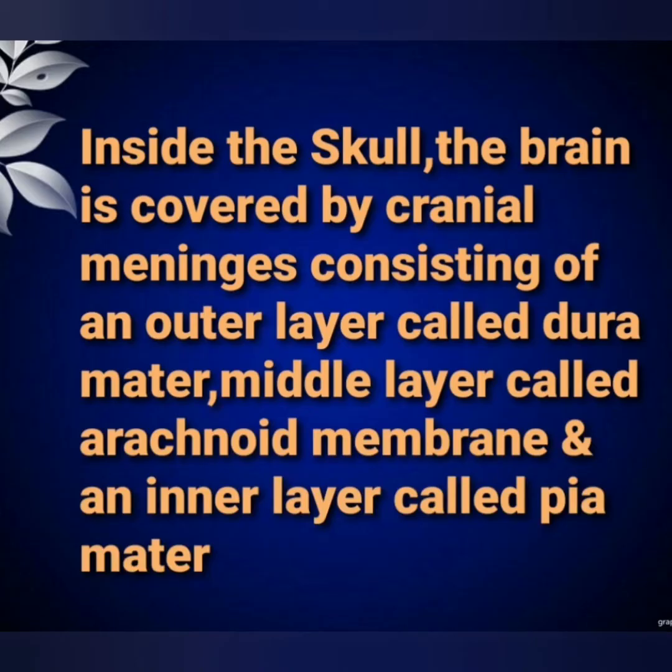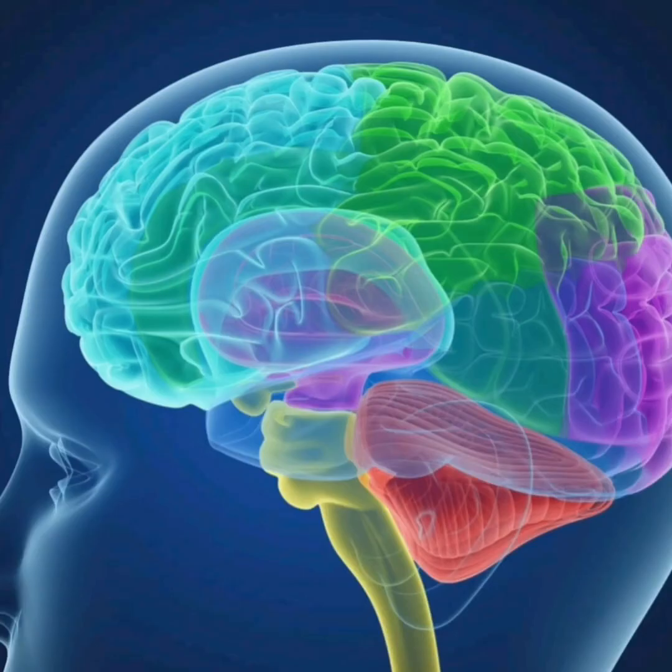Inside the skull, the brain is covered by cranial meninges consisting of an outer layer called dura mater, a middle layer called arachnoid membrane and an inner layer called pia mater. Observe the diagram and try to understand the different layers, namely dura mater, arachnoid membrane and pia mater.